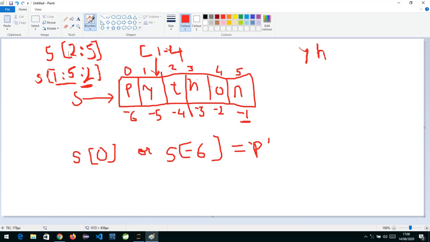So this is 1 and this is 4, and you have given a step of 2. Step basically means every second character is taken, so plus 2 is added to the index each time. The initial index was 1, plus 2 is 3, so it will take H, and after that 3 plus 2 is 5, which is out of range, so it will only give you the output YH.